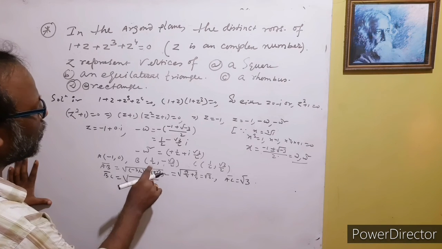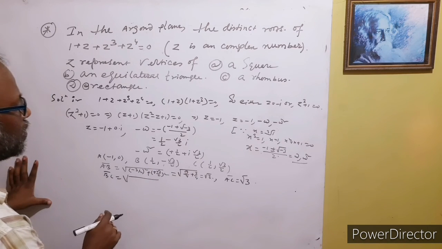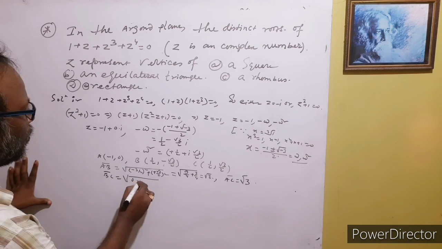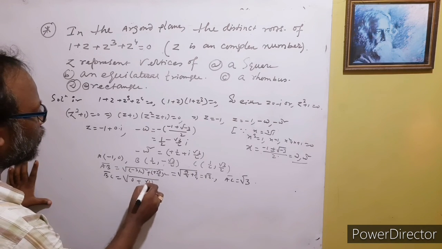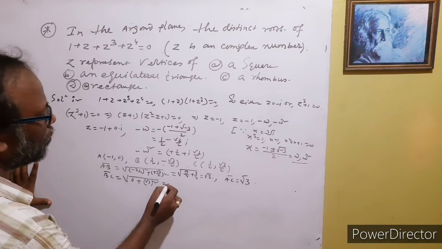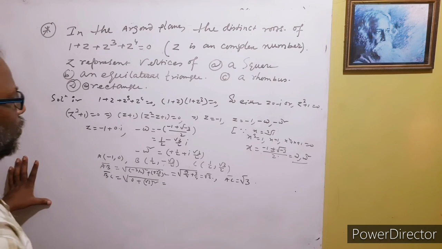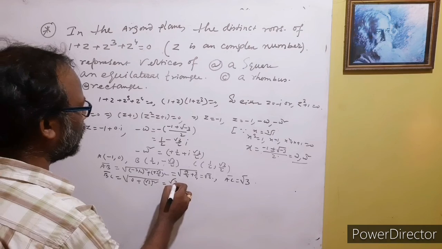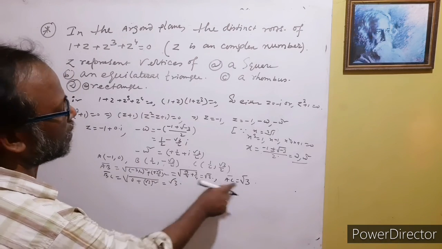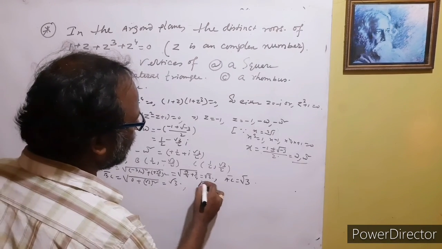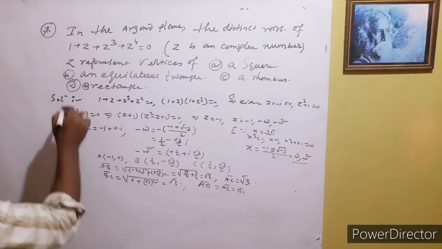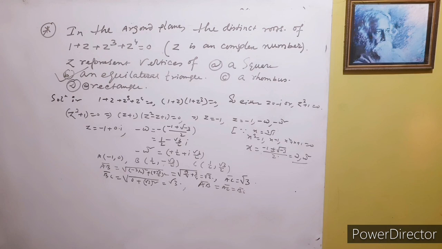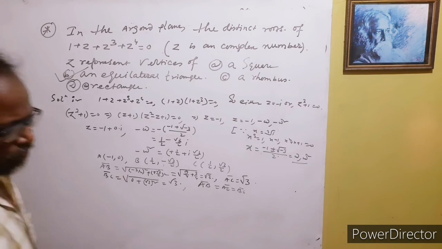And BC is equal to this minus this, the x difference is 0, so root 3 square, that is root 3. See, the 3 lengths are the same. So AB equal to AC equal to BC. So the option is an equilateral triangle. Okay, bye everybody. See the solution carefully.